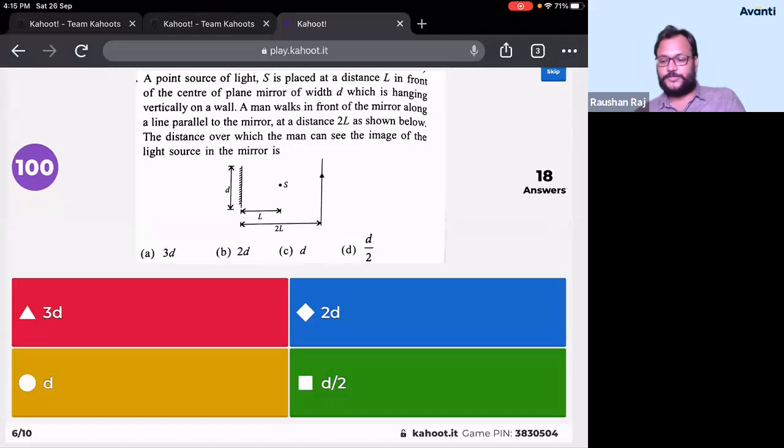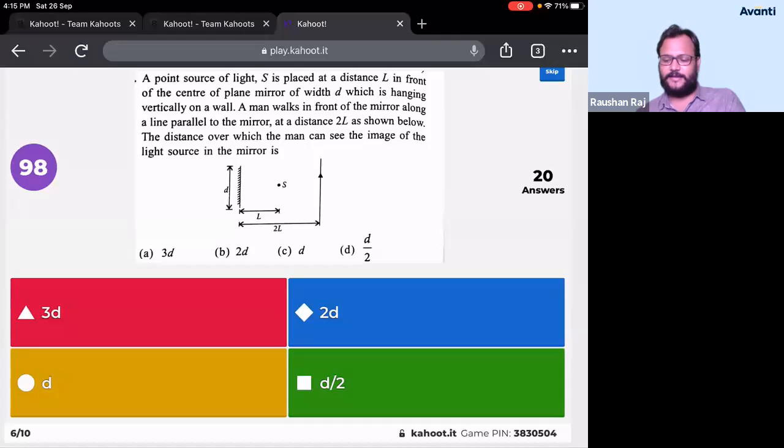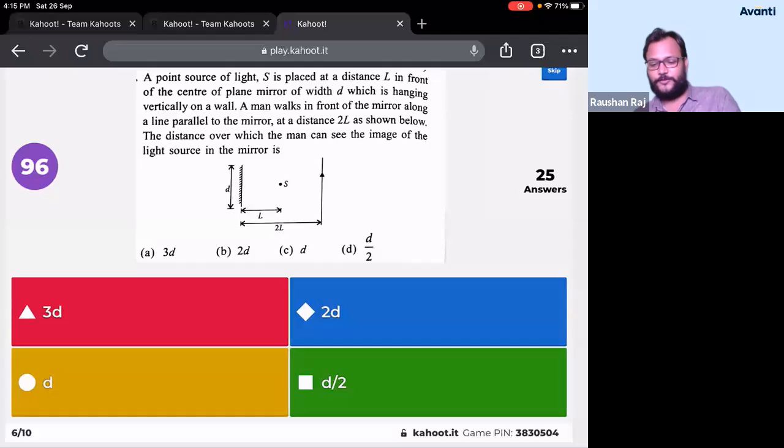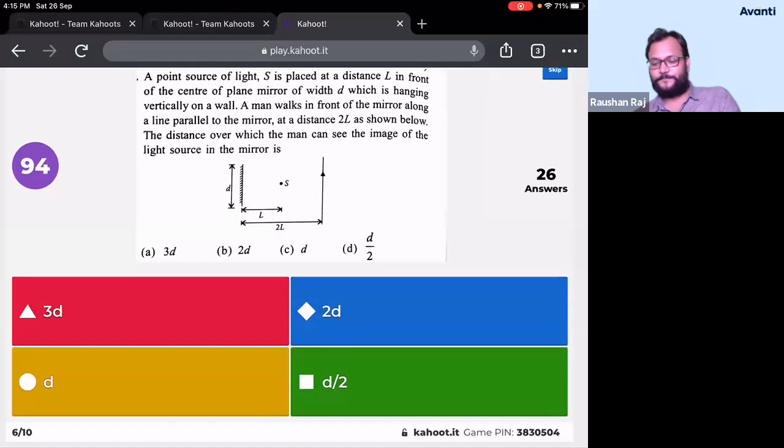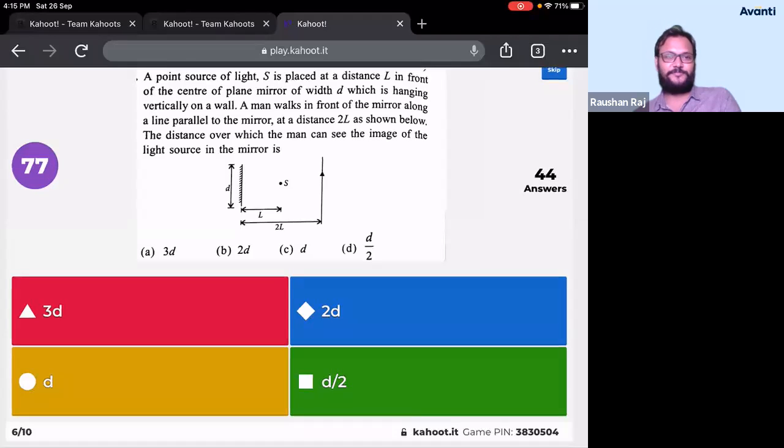A point source of light. I think I have already solved this question. You don't need even 100 seconds for that. If you recall the classes, I think I have solved this question already in this class. Yes, Sutesh, you should be. But if you are actually answering this within 2 seconds, that means you have not read the question properly. That is also bad strategy. Pradeep, if you are answering within 5 seconds, that means you have not read the question properly.